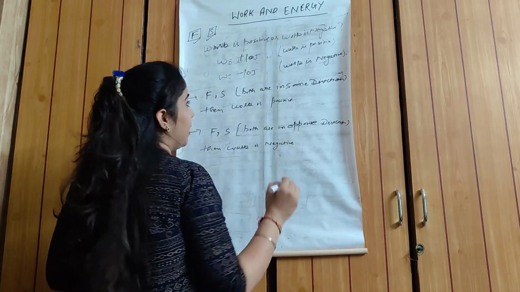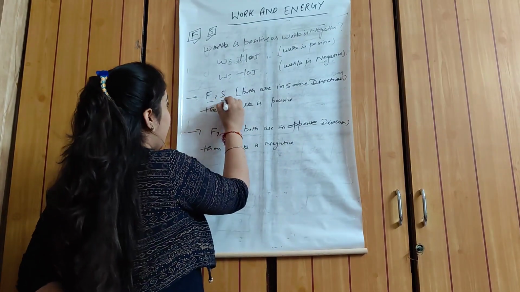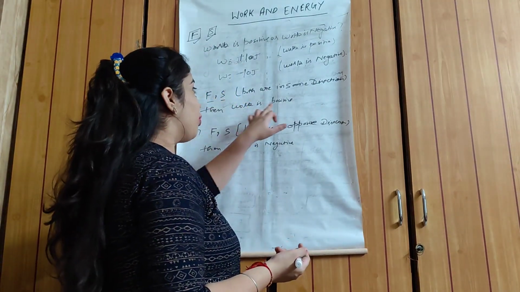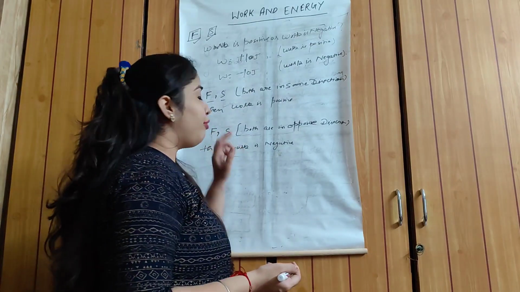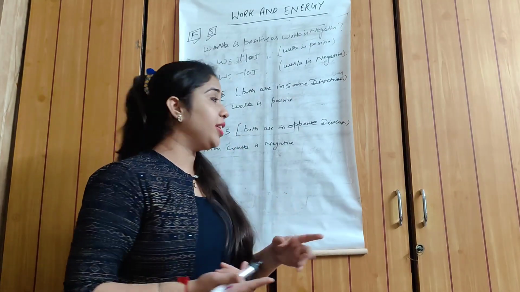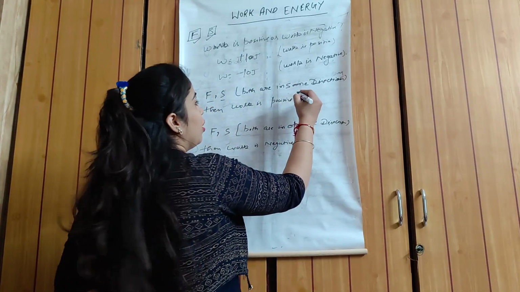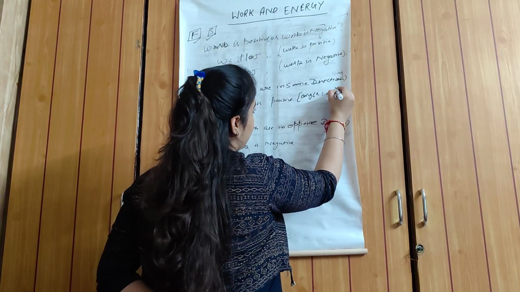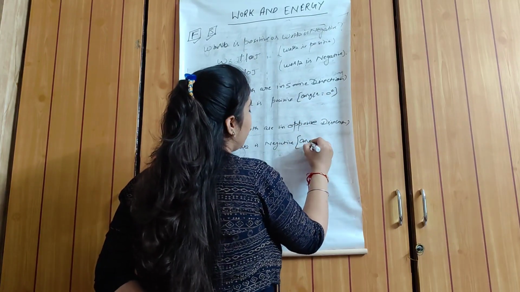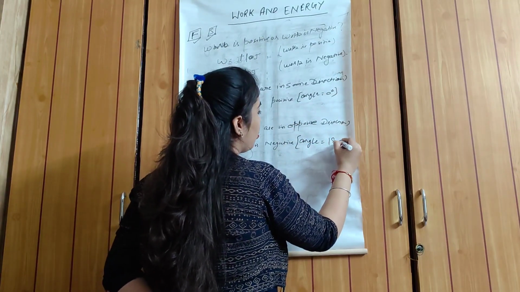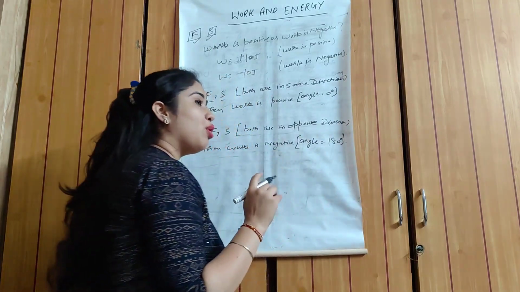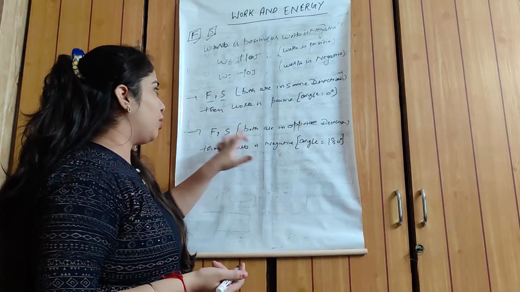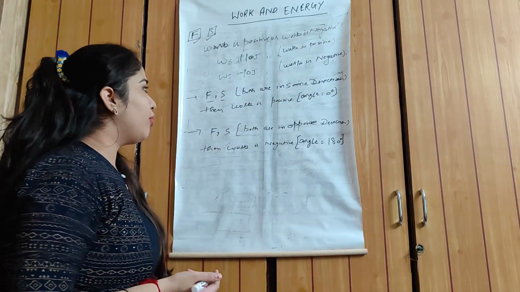It means when F and S make an angle of 0 degree, then work is positive, and when F and S make an angle of 180 degree, then work is negative. So it makes an angle of 0 degree and work is positive, and an angle of 180 degree means work is negative. Firstly we will discuss the example of this and then of that. Okay, the first example is when work is positive.